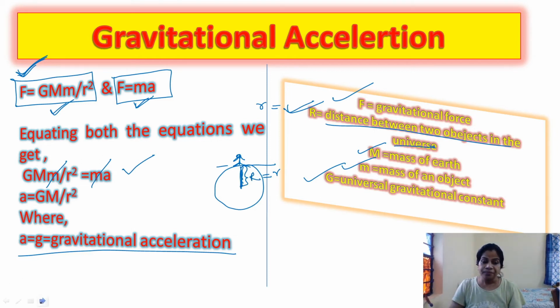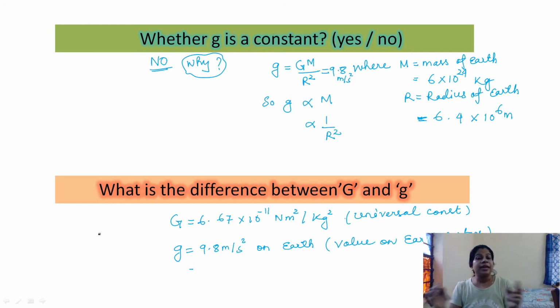Now I am deriving the expression for g, or gravitational acceleration, at a certain height. Before derivation, we need to know a few basic concepts. Whether g is a constant? No. I mean small g, or gravitational acceleration, is not a constant. Why?